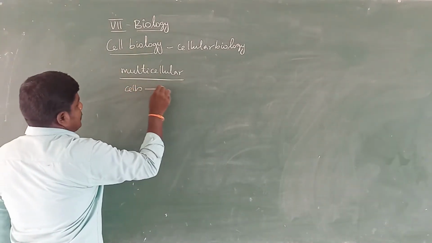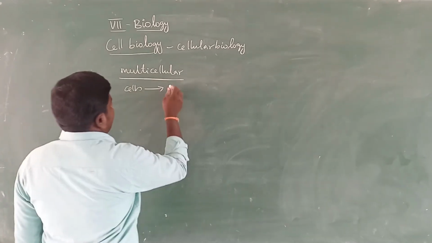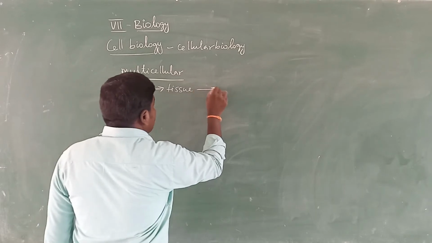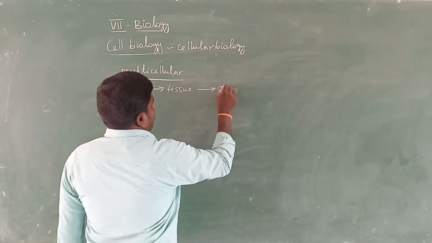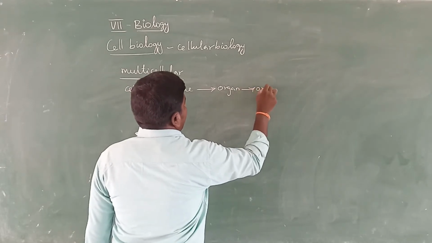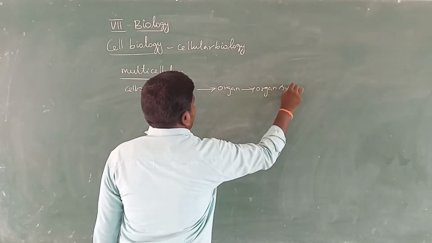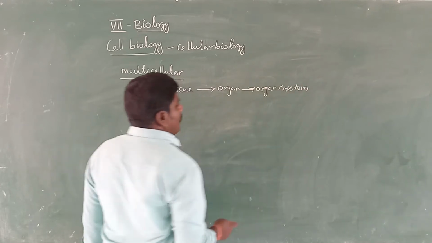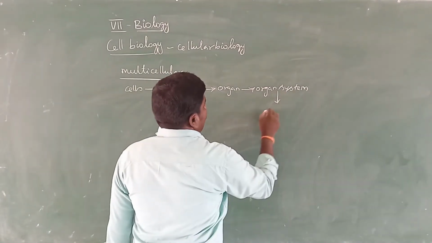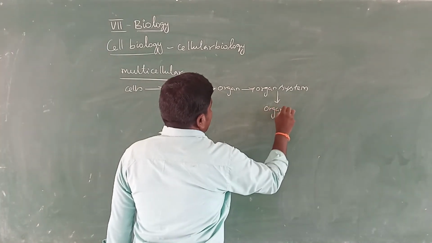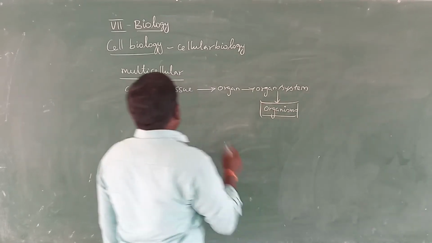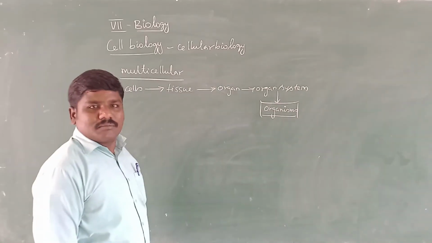Mostly the different cells form a tissue. Different tissues form an organ. Different organs form an organ system. Different organ systems form one organism. So that is multicellular organisms.